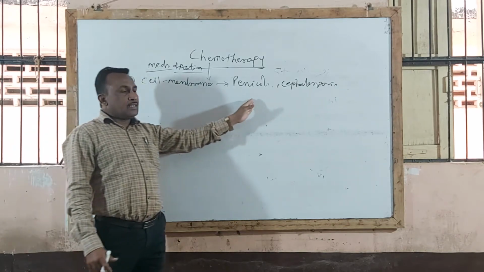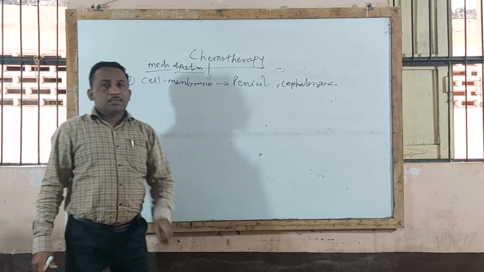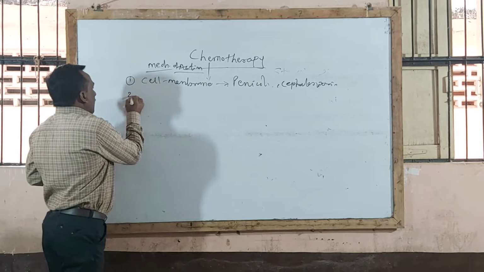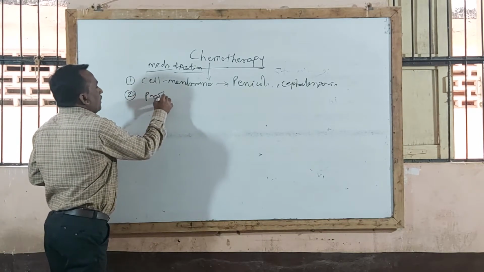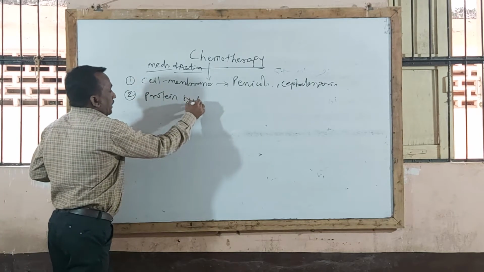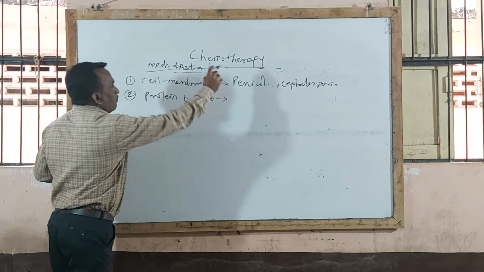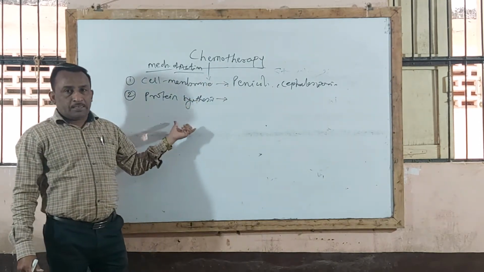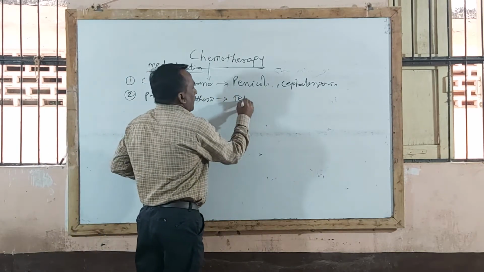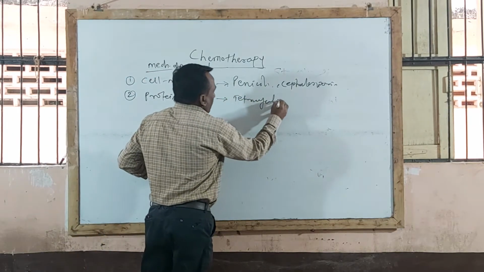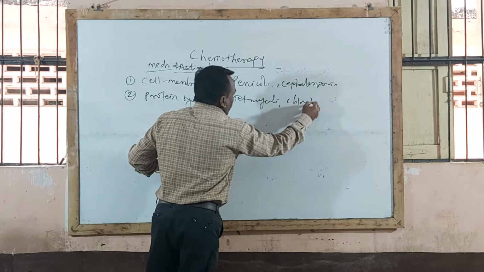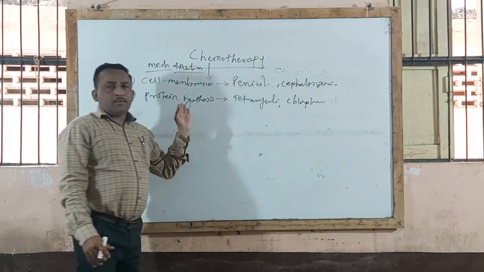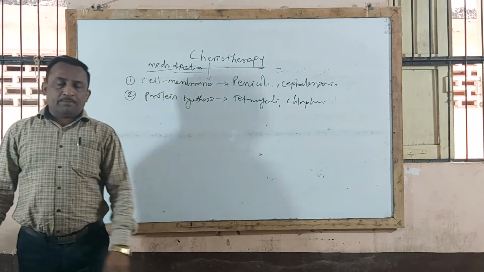So examples are penicillin, cephalosporin. Some chemotherapeutic agents act by inhibiting protein synthesis in bacteria. Examples are tetracycline and chloramphenicol. Tetracycline and chloramphenicol act by inhibiting protein synthesis in bacteria.